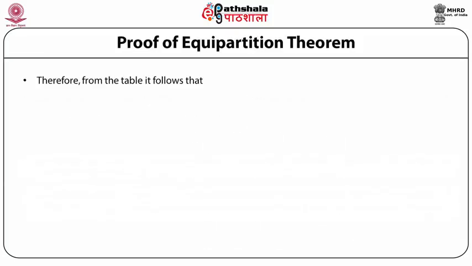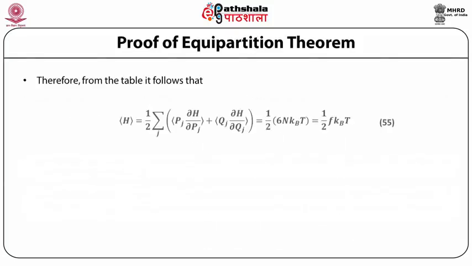Therefore, from the table it follows that the mean value of H is equal to half multiplied by the summation over j of the mean value of pj delta H upon delta pj plus the mean value of qj delta H upon delta qj, is equal to half 6N kBT, which is equal to half f kBT.